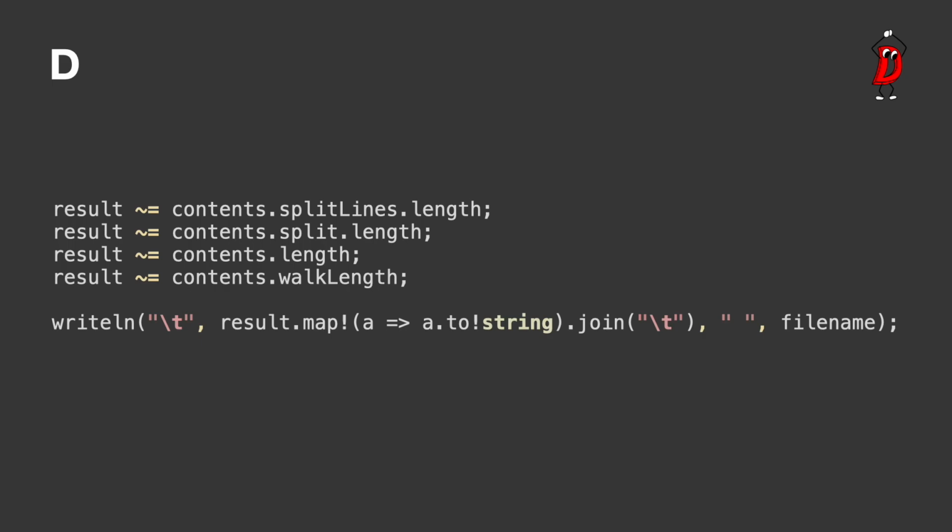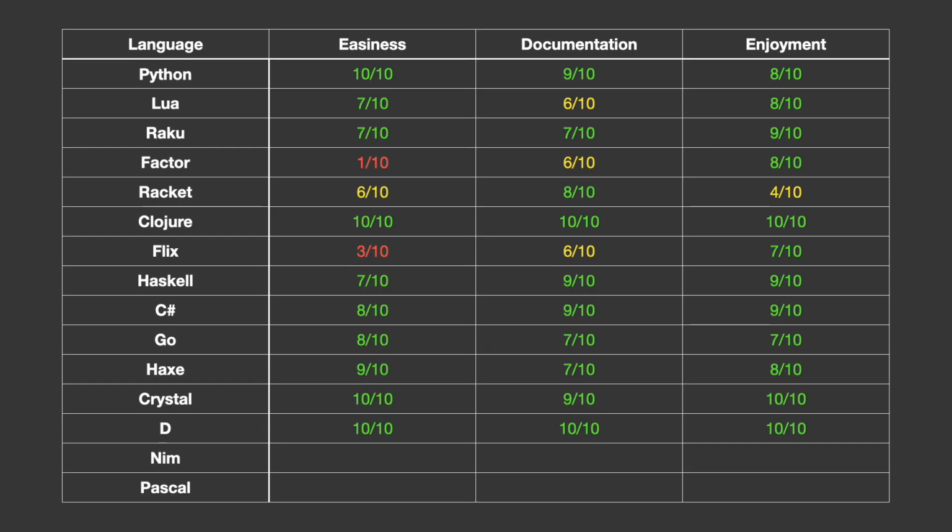On the final line, map shows another template instantiation like the filter before. The map itself just converts the numbers in the array to a string. Then we do a string join, like all the other languages. Perfect 10s for D2. The language feels really well put together and the doc is also very good. I've also found the community to be helpful and knowledgeable in the past. Another bonus is the code tends to run pretty fast too.